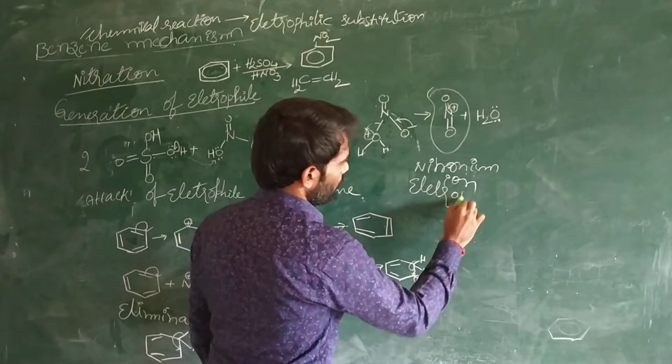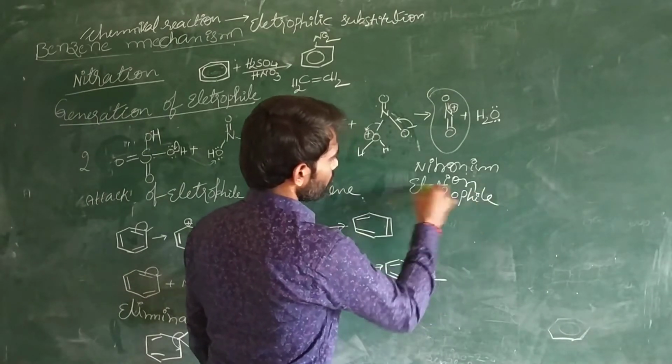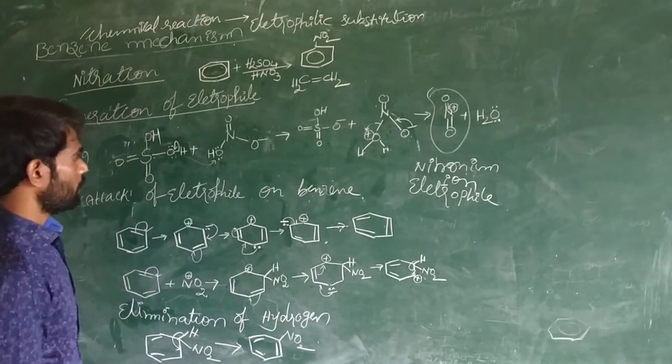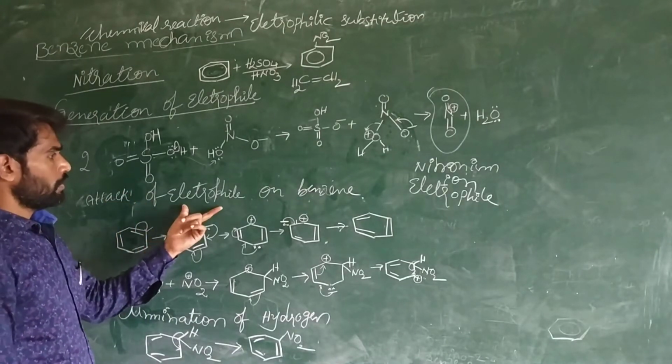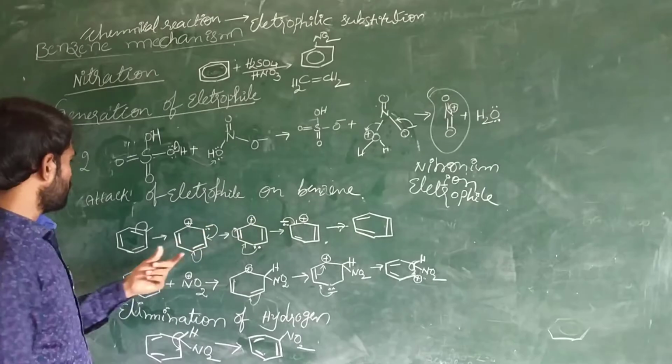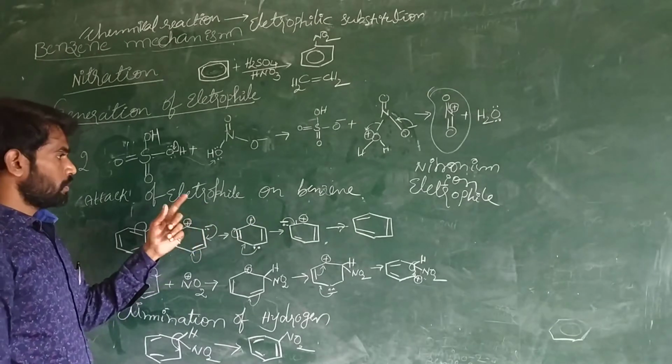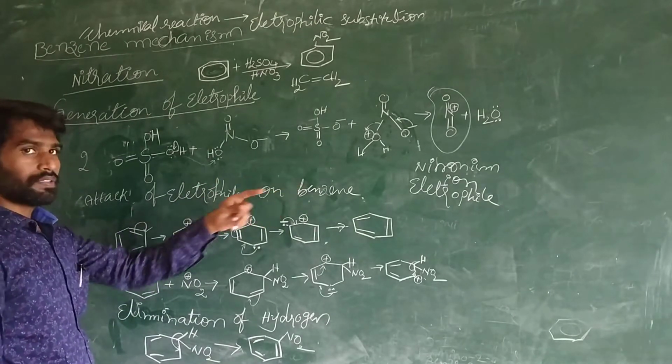This is the electrophile generated. Now, the generated electrophile, NO2 plus, is attacking benzene.